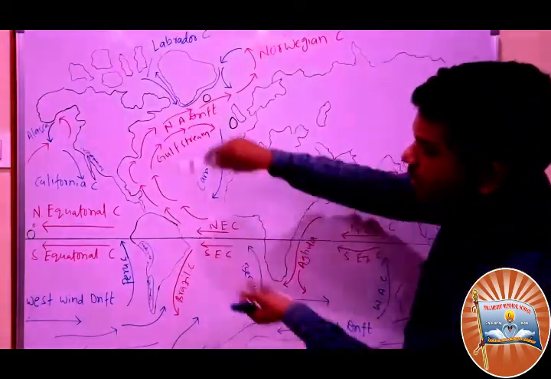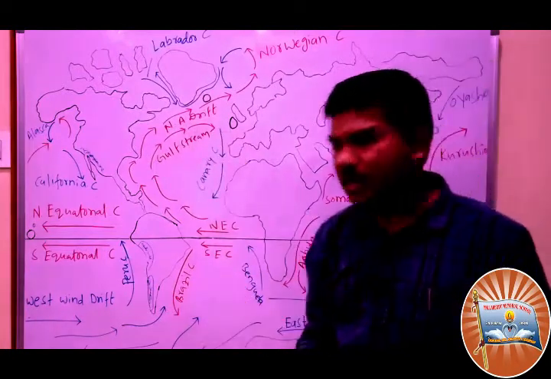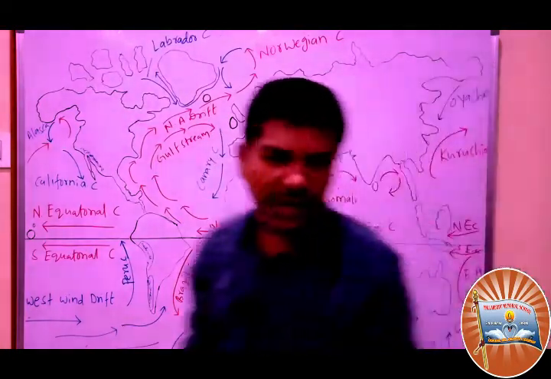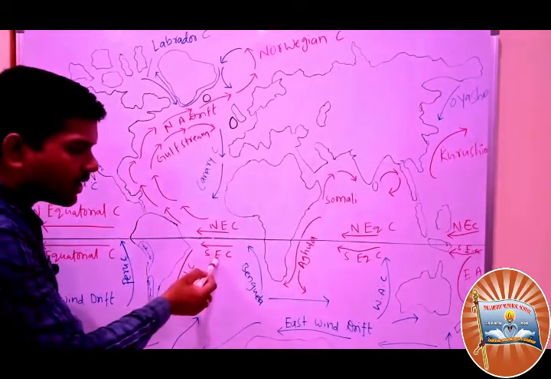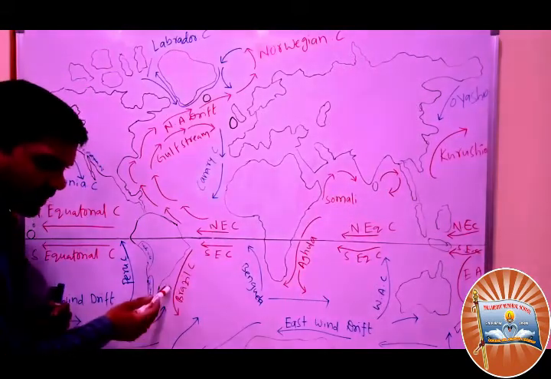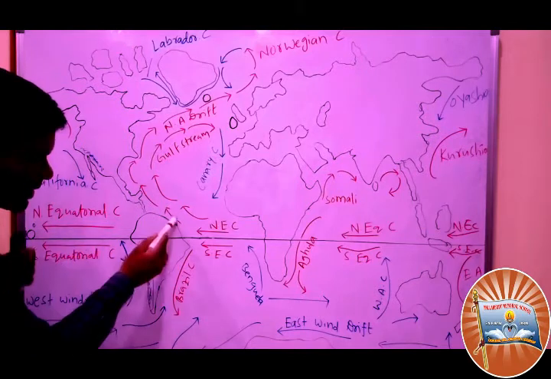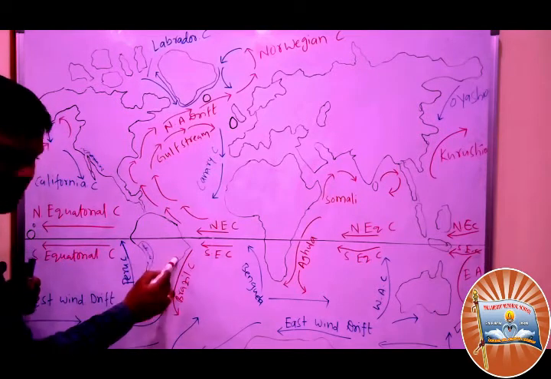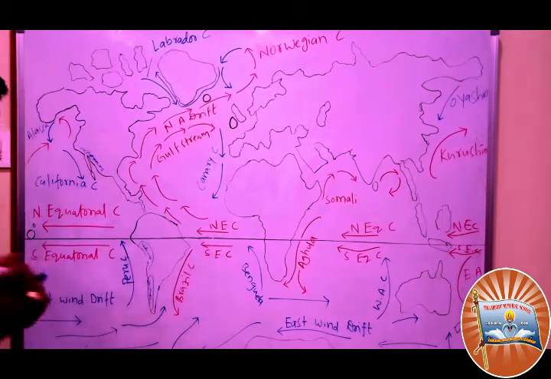Then you come to the Atlantic. This is the S shape. Let's try to understand the Southern Atlantic first. You find here the South Equatorial Current and the North Equatorial Current. Here you see the Brazilian current. You know this area is Brazil, so it is the Brazilian warm current.